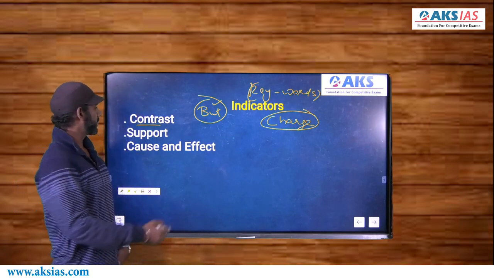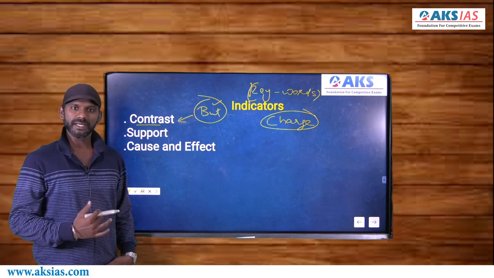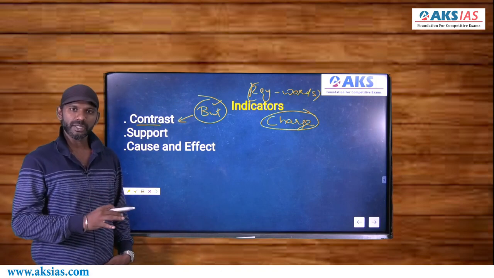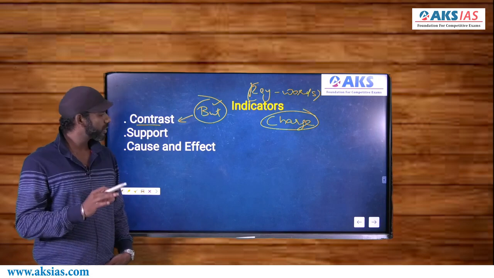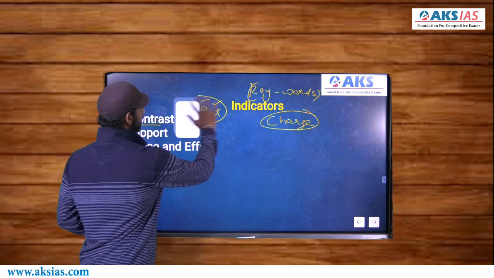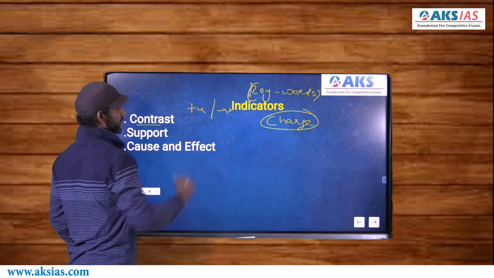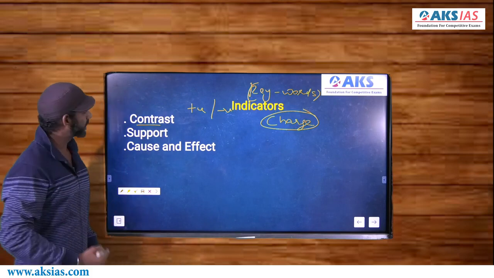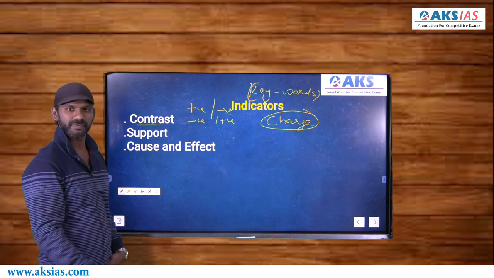So I can say but is a contrast indicator, right? To make my idea more precise, whenever you come across a contrast indicator, conclude that two contradicting ideas are getting connected. That means if the first idea is positive, the second idea must be negative. Or if the first idea is negative, the second idea must be positive, right?